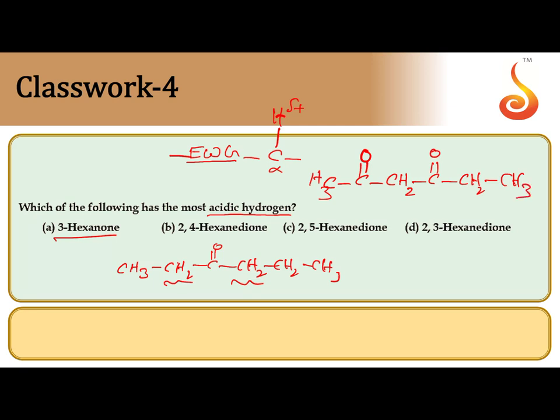In this case, the alpha CH2 which is present between two strong electron withdrawing groups becomes more and more acidic. So the acidic strength of the alpha hydrogen is increased by electron withdrawing groups. Since the hydrogen in the CH2 group is between two strong electron withdrawing groups, this hydrogen becomes more and more acidic. So the correct answer is B.